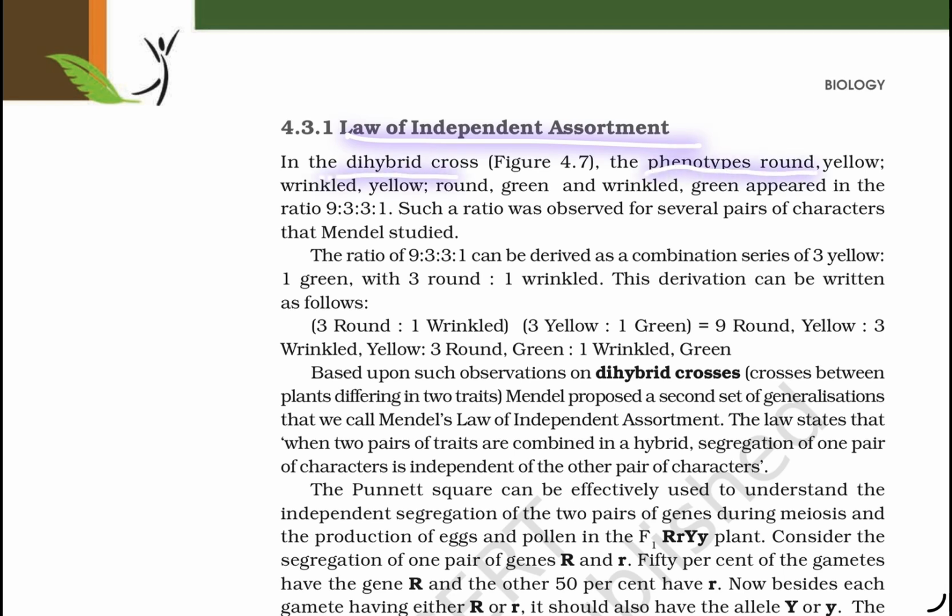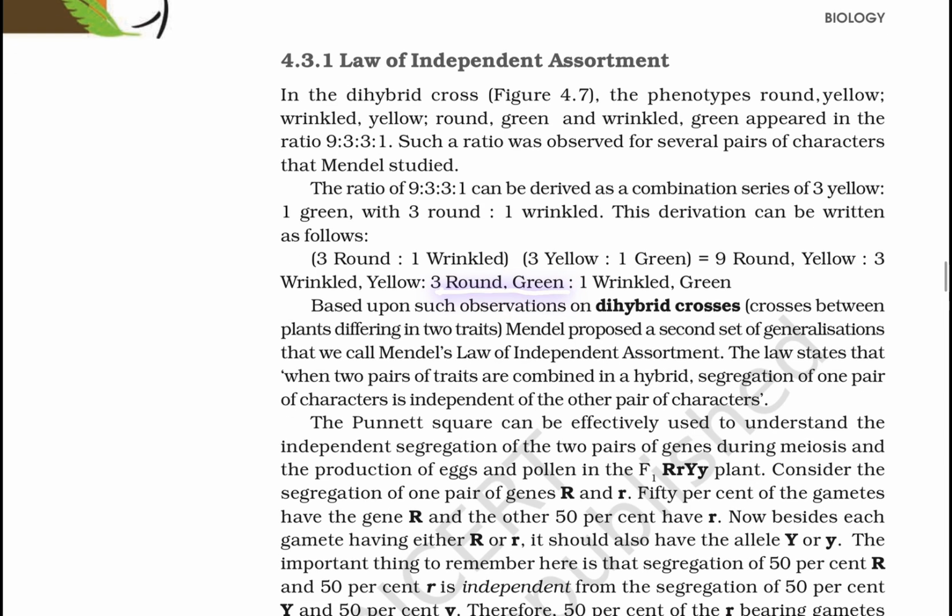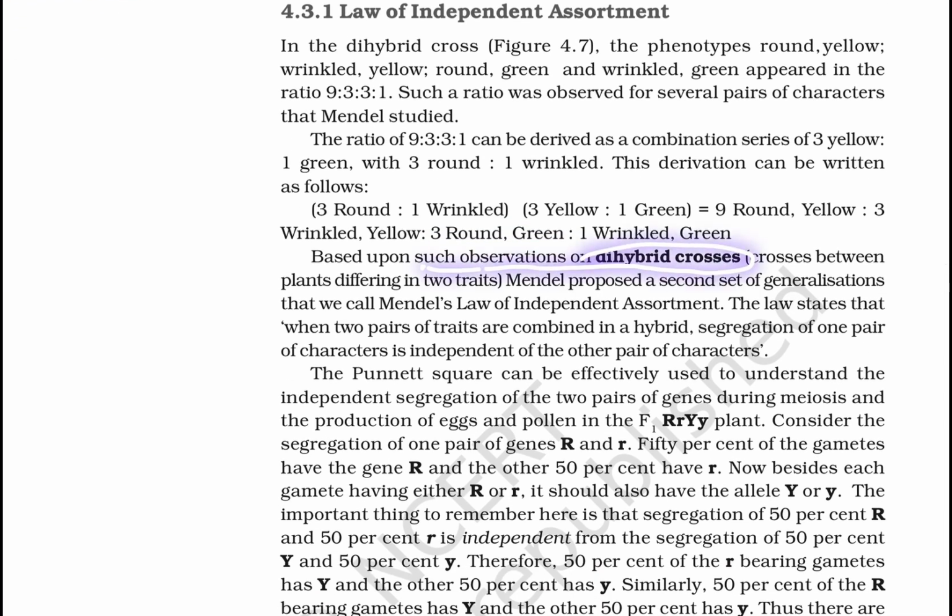Law of Independent Assortment. In a dihybrid cross, the phenotypes round yellow, round green, wrinkled yellow, and wrinkled green appeared in the ratio 9:3:3:1. Such a ratio was observed for several pairs of characters that Mendel studied. The ratio of 9:3:3:1 can be derived as a combination of a series of 3 yellow to 1 green and 3 round to 1 wrinkled. This derivation can be written as 3 round to 1 wrinkled times 3 yellow to 1 green, which equals 9 round yellow, 3 wrinkled yellow, 3 round green, and 1 wrinkled green.